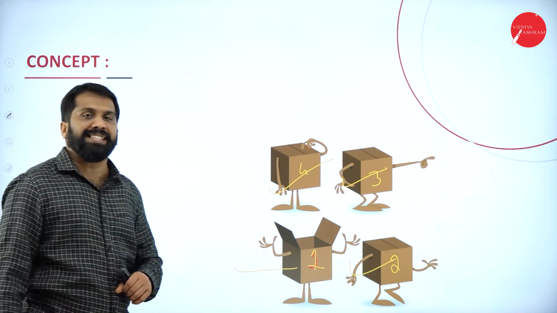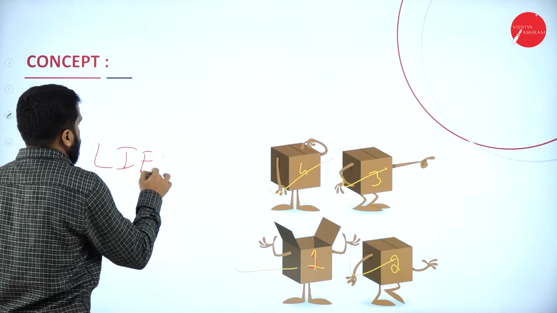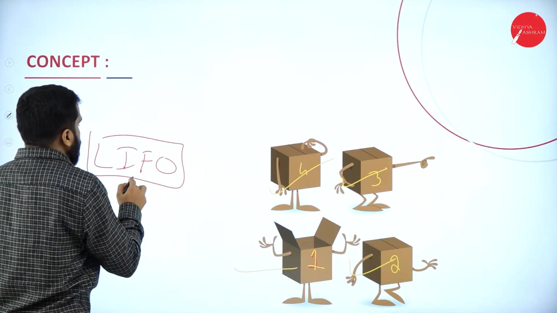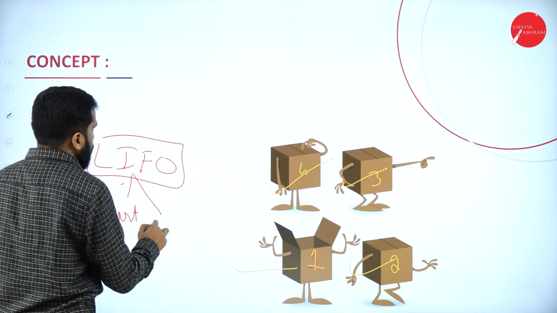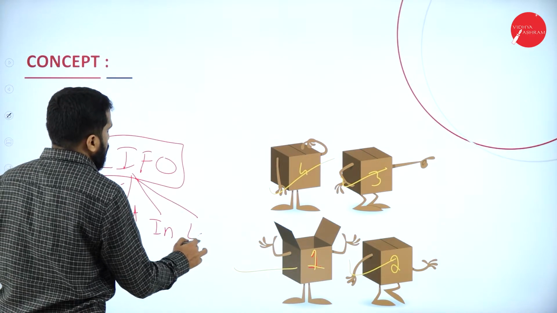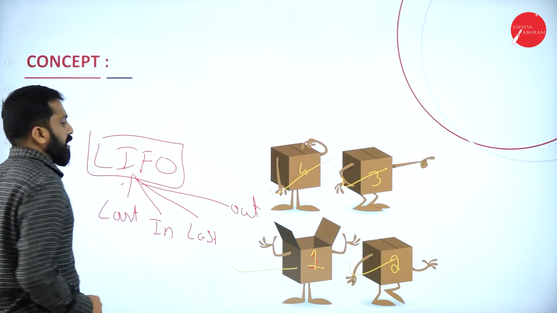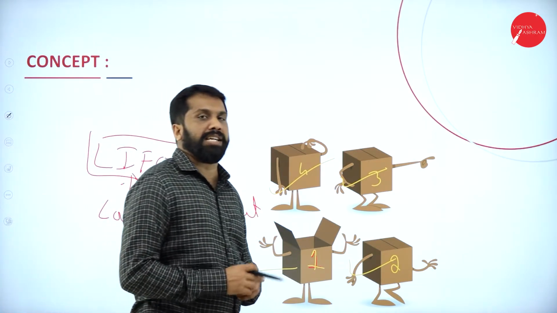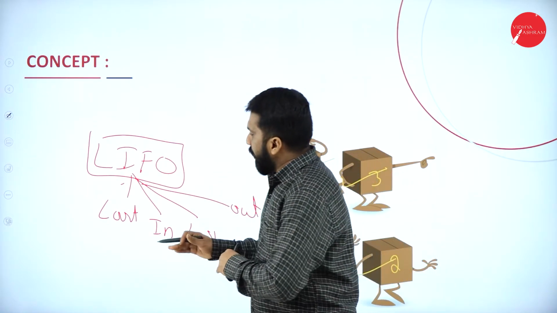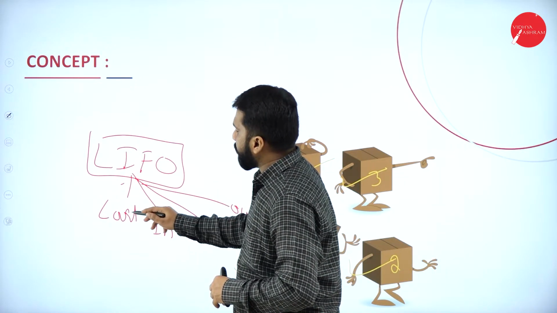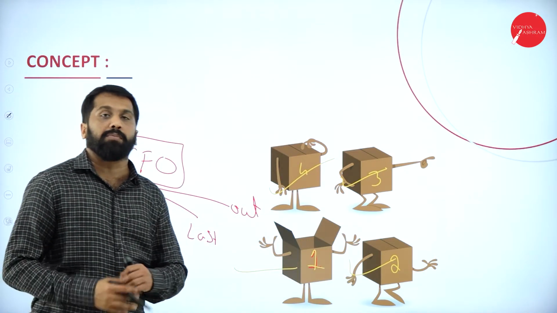Now, what is LIFO? Your LIFO is nothing but last in, first out. LIFO stands for last in, first out. Now, as per this, normally what happens? Take your mobiles.